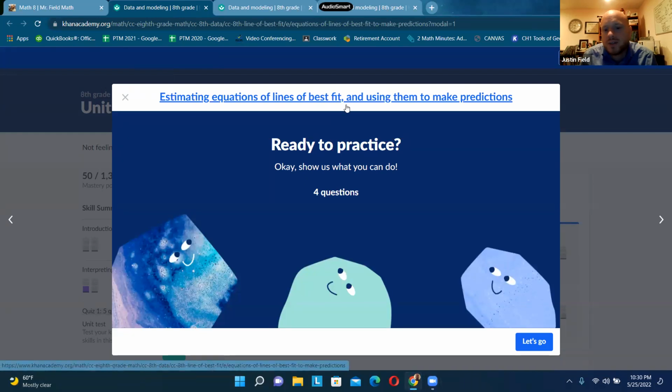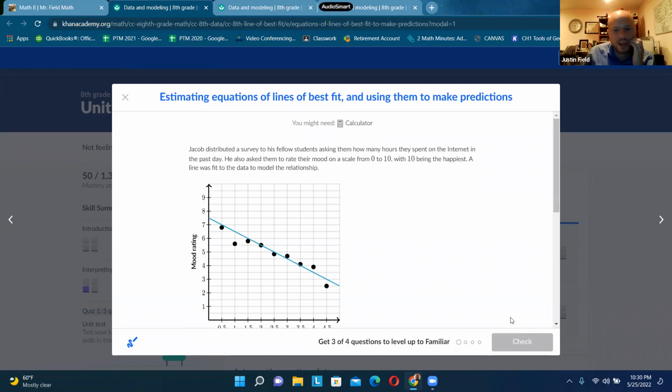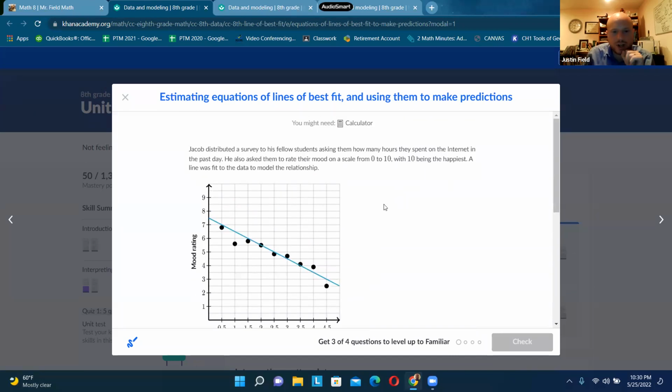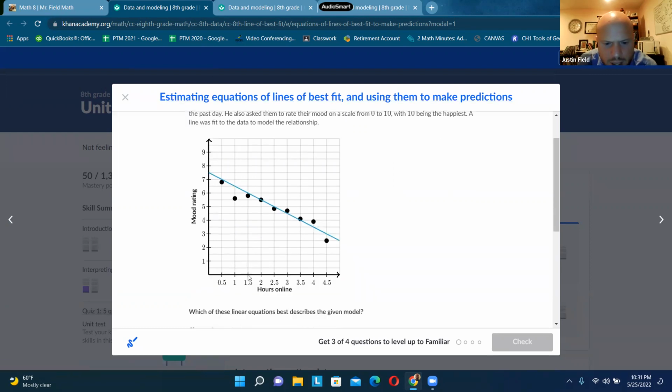Estimating equations of lines of best fit and using them to make predictions. Okay. I encourage you to read through the scenario. I'm just trying to show you the mechanics of the assignment. And also we're looking at the axes, and that gives us information about what the scenario is.